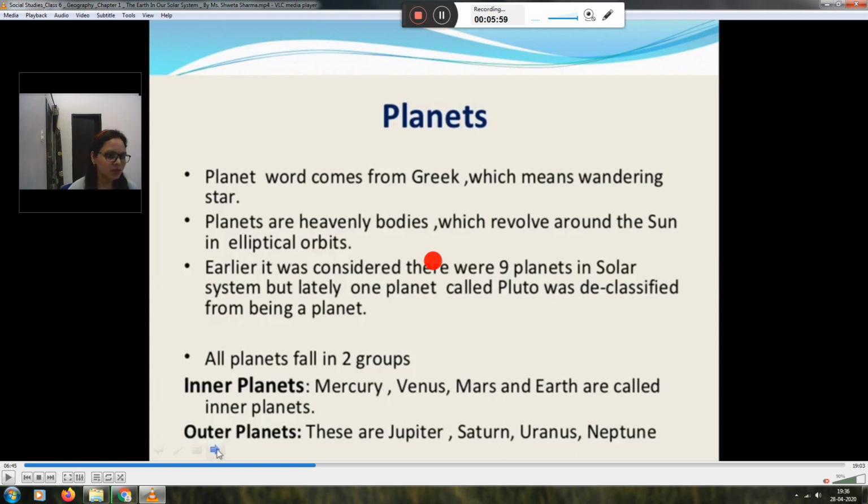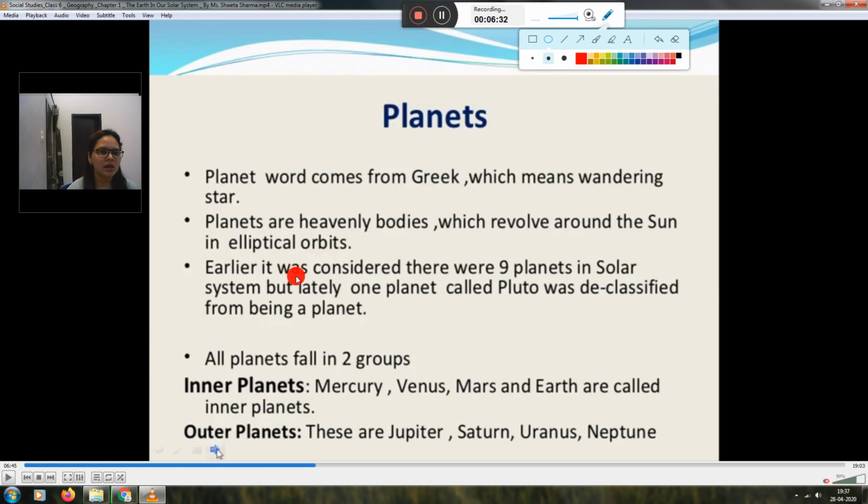What is an orbit? When all the planets revolve around the sun, the path followed by the planets is known as an orbit. And what is the shape of the orbit? The shape is elliptical. The shape of the orbit is elliptical.